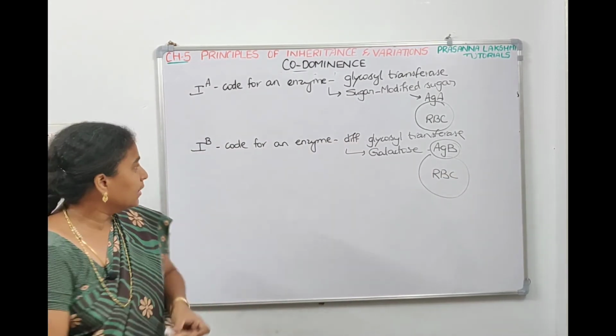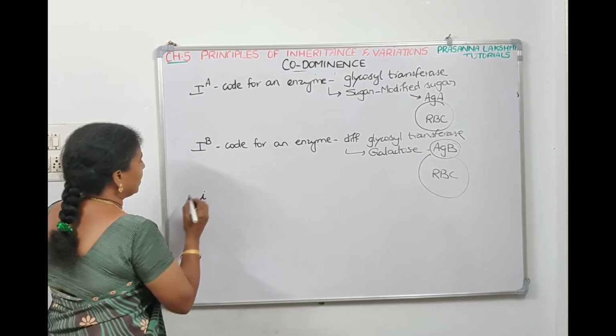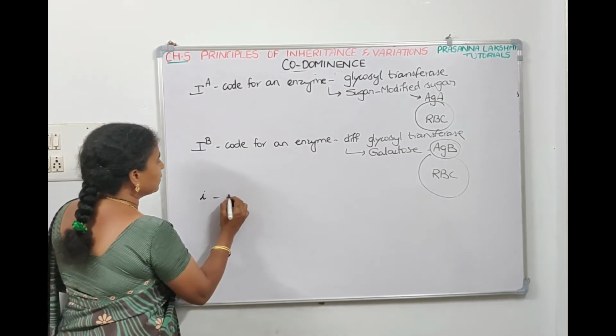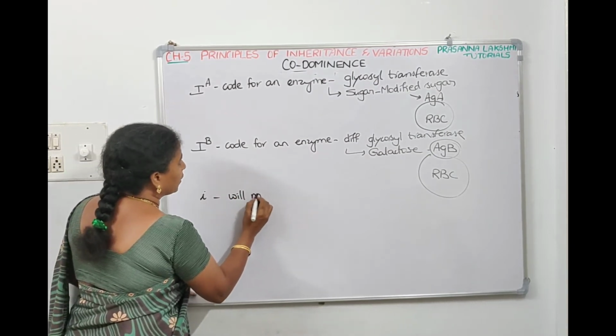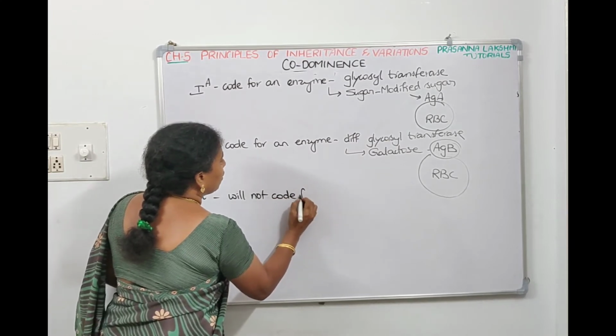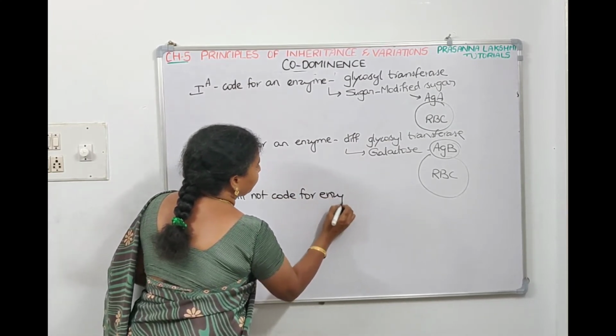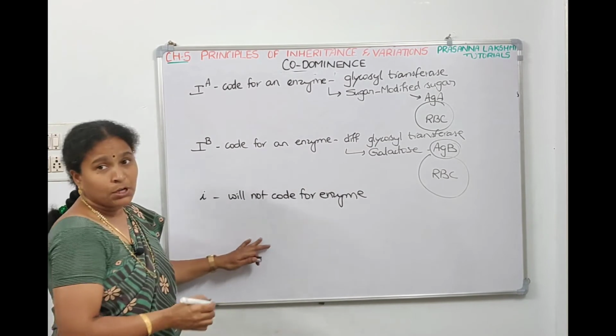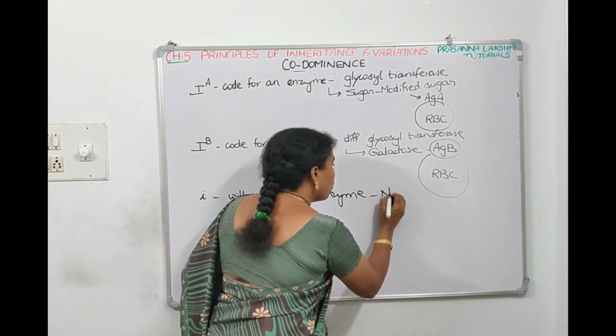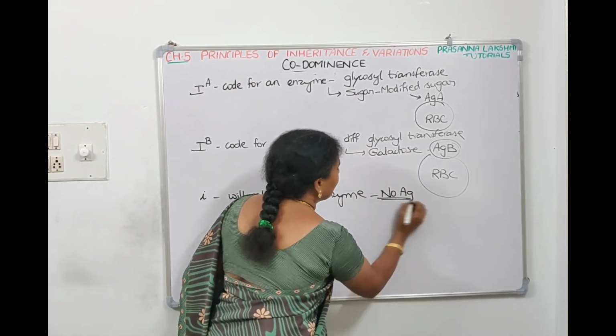Whereas the third allele is small i. Since it is recessive, it will not code for an enzyme. Since it is not coding for an enzyme, no antigen is made.